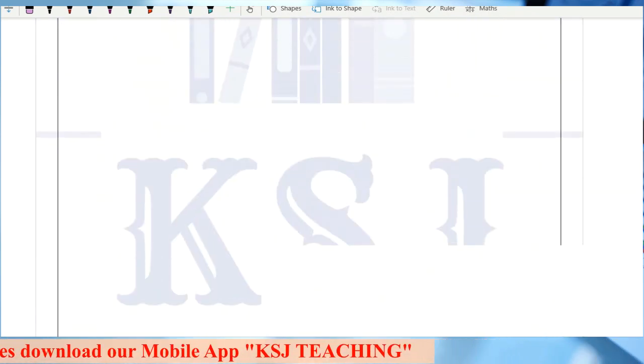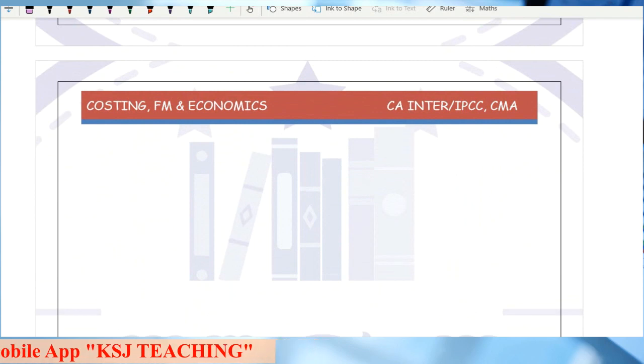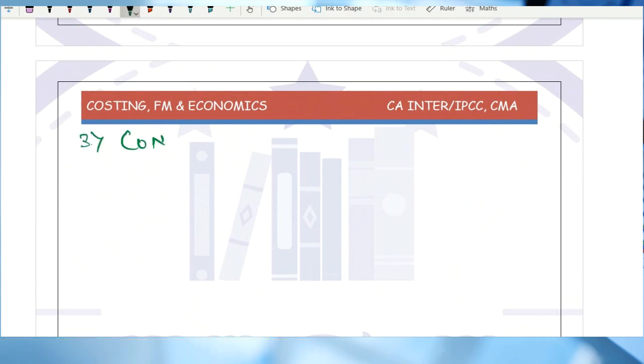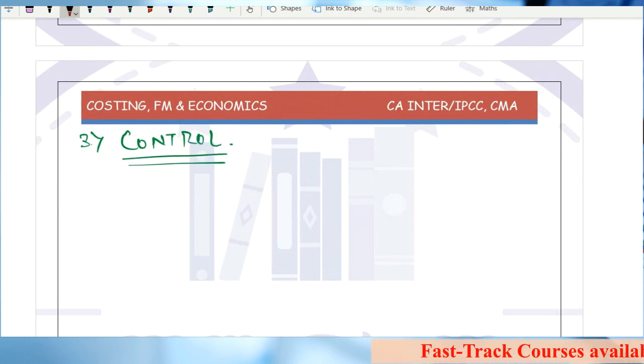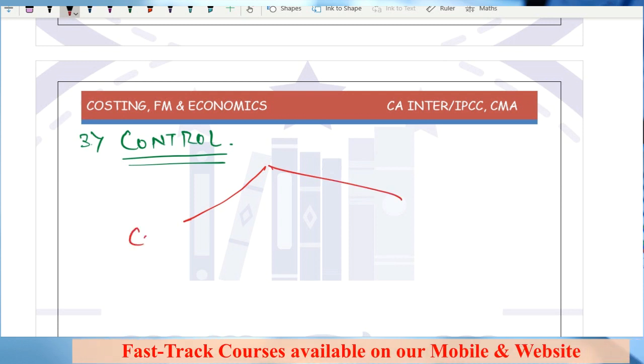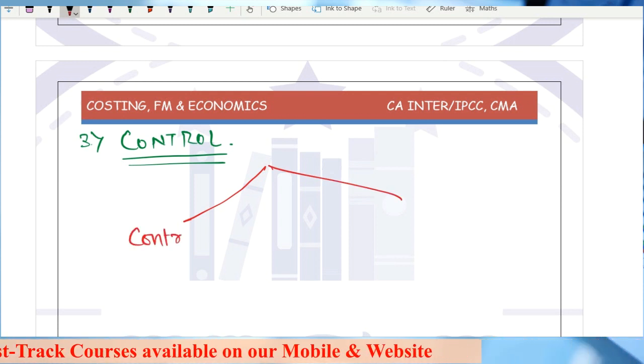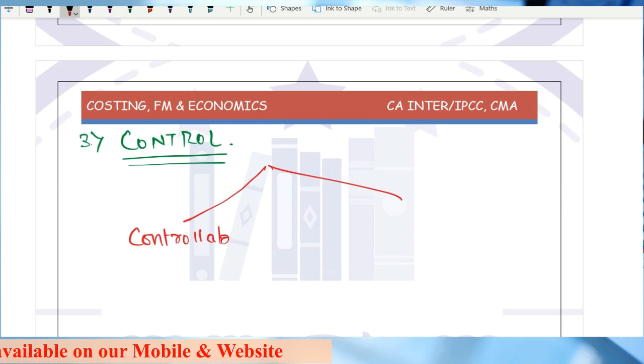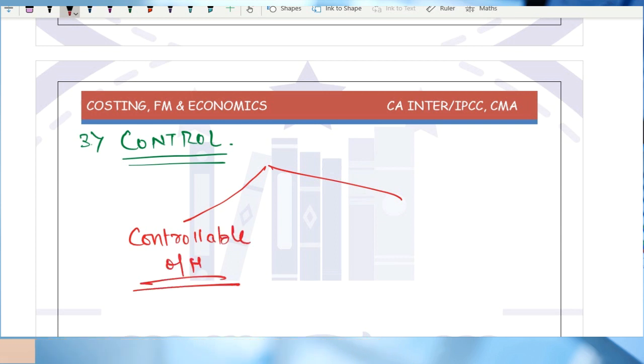Third is by control. What is meant by control? Sir, there are two kinds of cost related to this. One is controllable overheads, right?